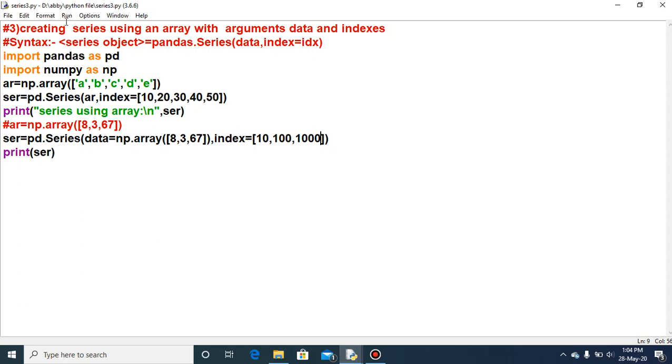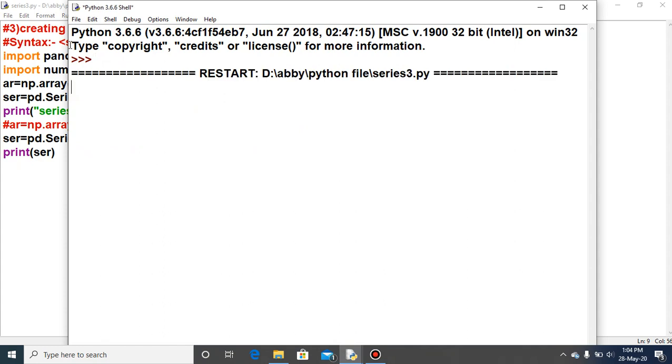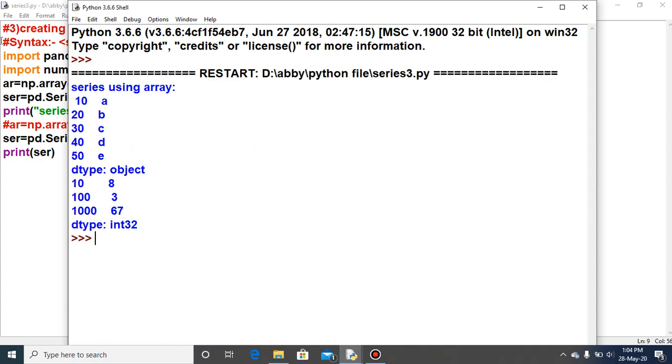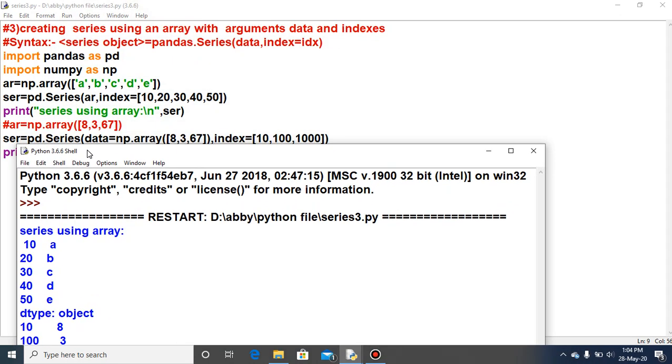So after this, when you execute, you will see the output for the first one as the array AR with ABCDE. These are the elements for the array AR, and this I have provided as data for the series.